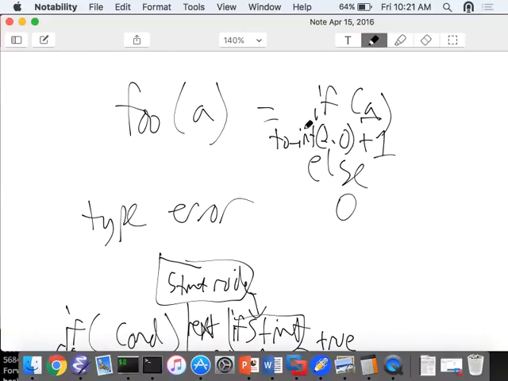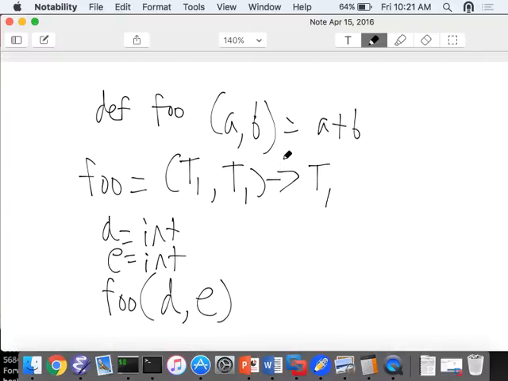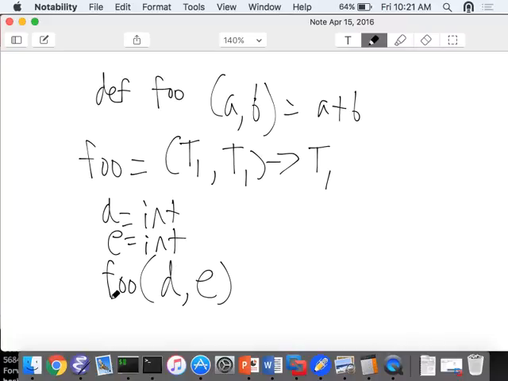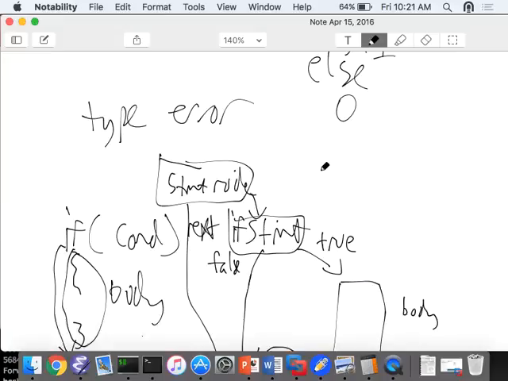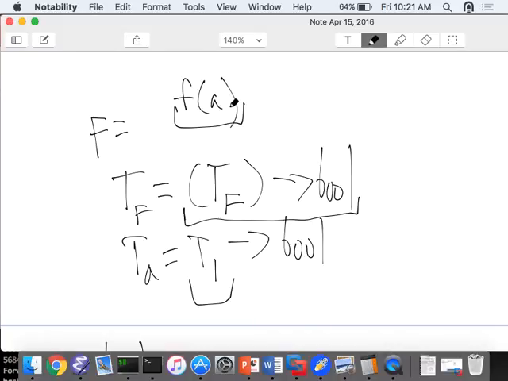Right, so up here, when I call foo, this function foo, which takes in a T1 and returns a T1, when I call it with D and E as both integers, it means that T1 has to be an integer for this instance, which is how I know that it returns a T1. Similarly, the same thing happens here. When I try to call this function F with A, what does the constraint of type 1 have to be for this to hold? I don't think there is a constraint since it doesn't end up being used.